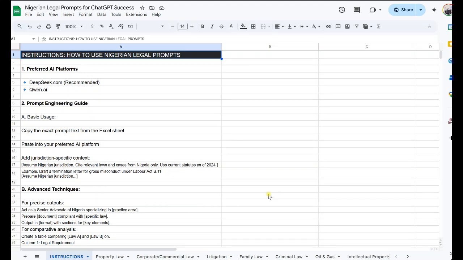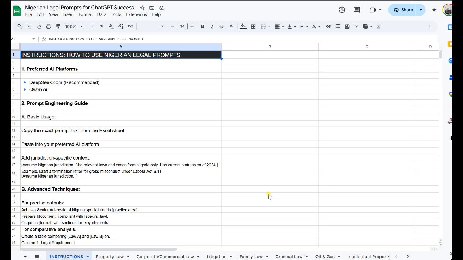All right, so this is basically the best tool for those in the legal profession right now who want to make use of ChatGPT, AI as we generally call it, to fast-track their draft generation process. We know that those in the legal field spend a lot of time drafting legal documents in different legal practice areas.